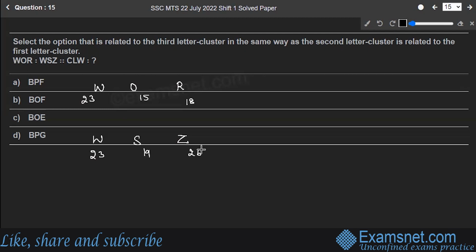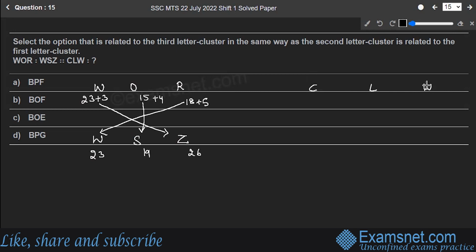To move from W to W, there is no movement needed, but you understand one thing. Over here you have a plus 3, here a plus 4, and over here a plus 5 relationship. So we did plus 3, plus 4, plus 5, and then we crossed them. Let's follow the same thing for C, L, W.